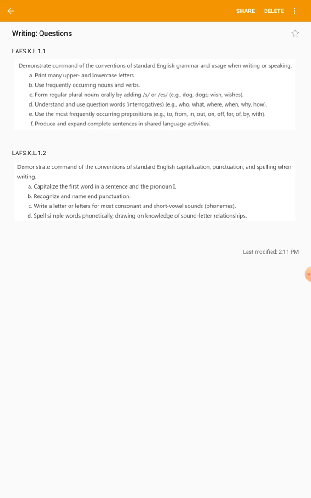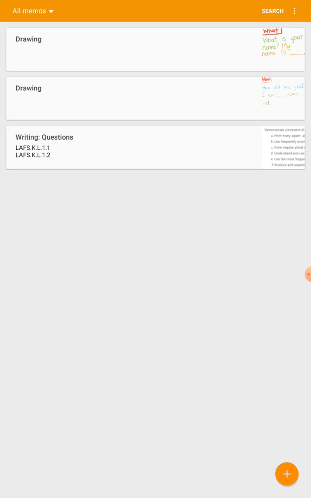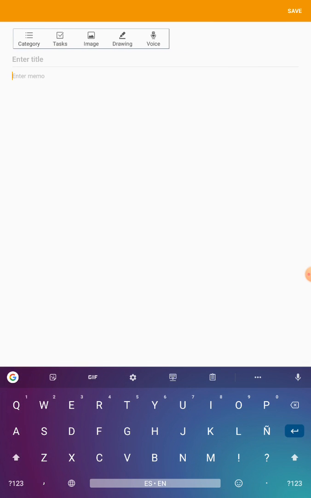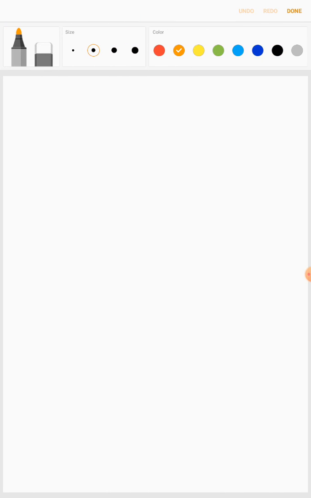We will also be covering Language Standard 1.2. We will be capitalizing the first word in a sentence, and we will also recognize and name punctuation. So, our question word for today is who.